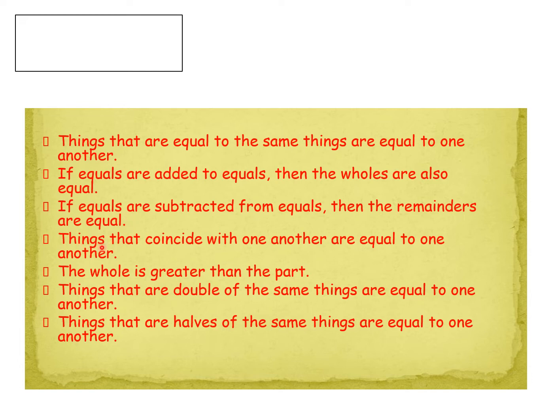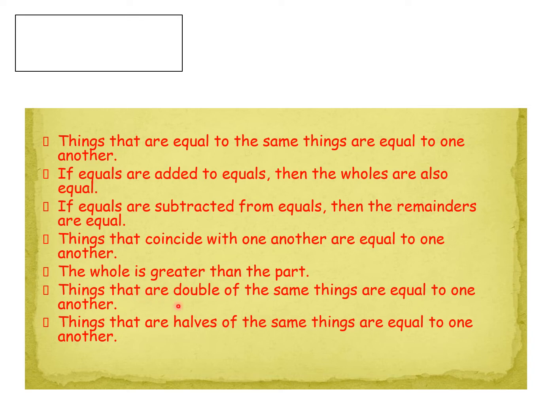Next, things that coincide with one another are equal to one another. Suppose A is equal to B and B is equal to C, then we can say that A is equal to C. That is the meaning of this axiom. The whole is greater than the part. A part means a small thing, and the whole means a bigger one. So the whole is always greater than the part.